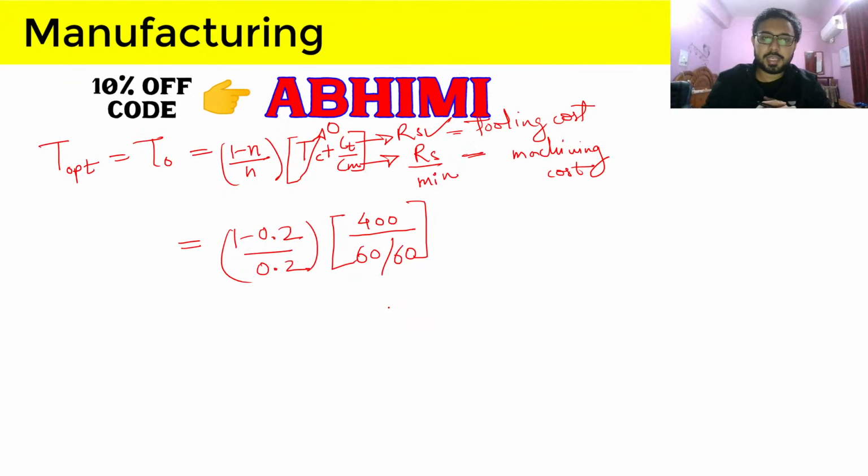Therefore this will be Cm, because if this unit is not there then we will not get the answer in minutes, because rupees and rupees will get cancelled, and the minute will be at the top, and therefore we will get our answer in minutes. Therefore this Cm should be at the bottom, and you can remember this formula by applying that logic.